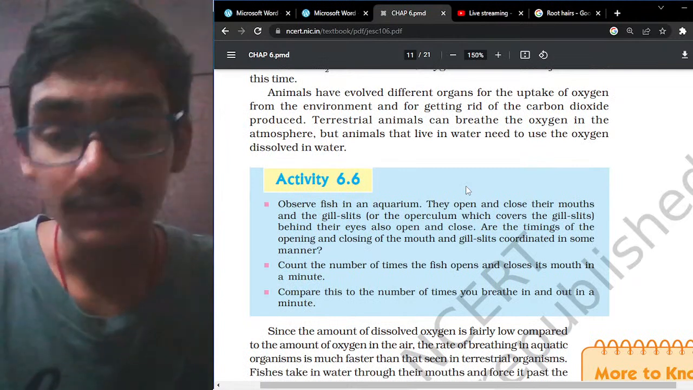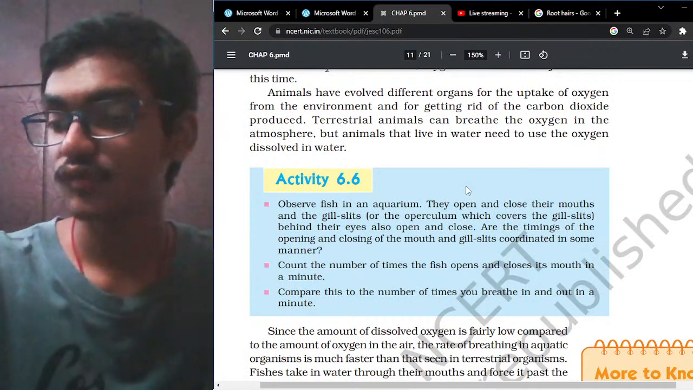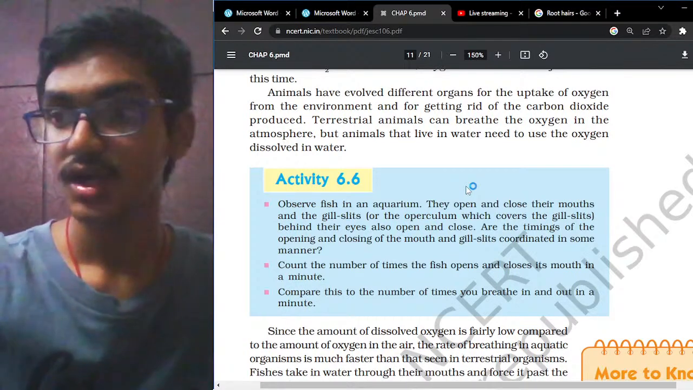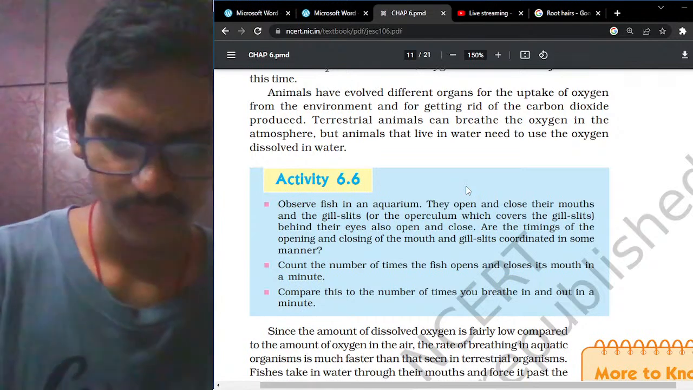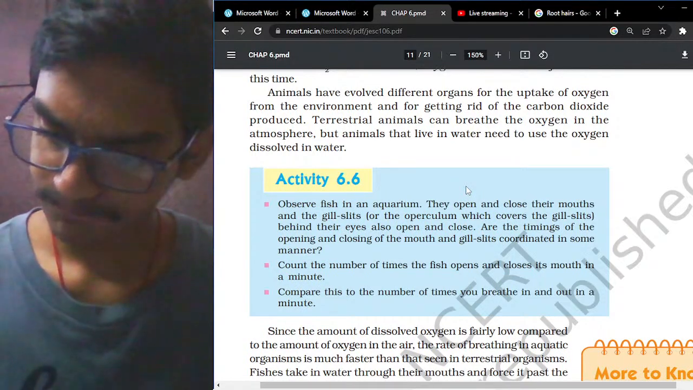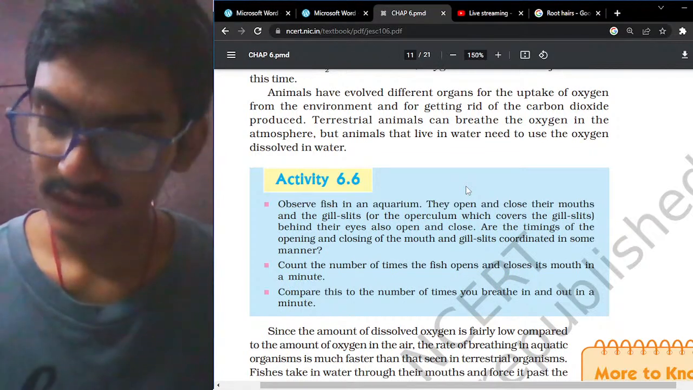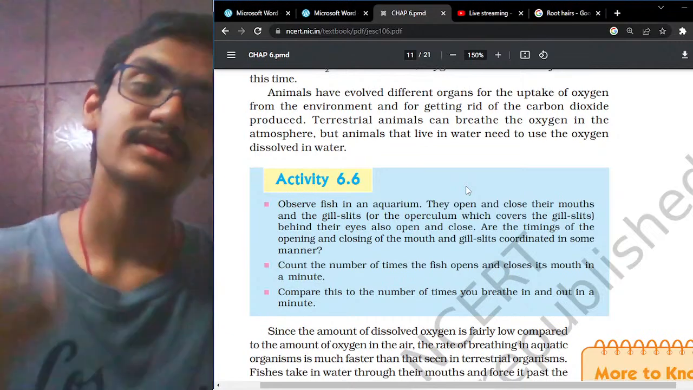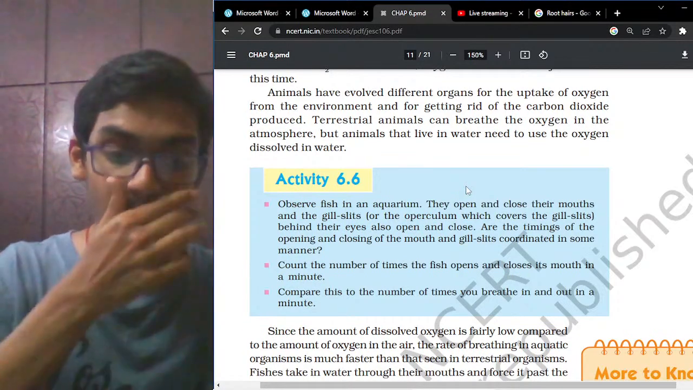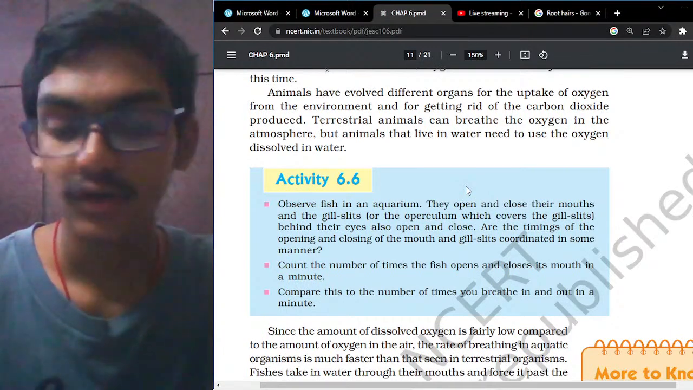Okay, now the next important point is respiration in animals. In respiration in animals, we try to focus mainly upon fish, because questions have mainly been asked about fish. So let us see what respiration in animals is. After that, let's go to respiration in human beings.